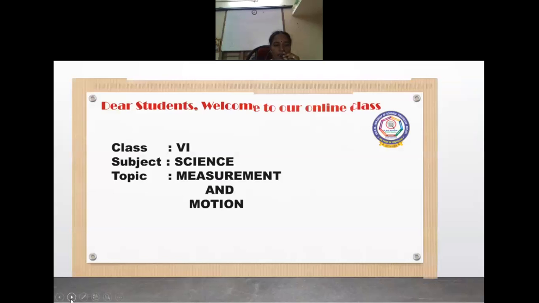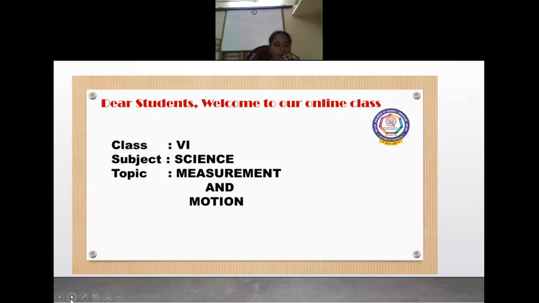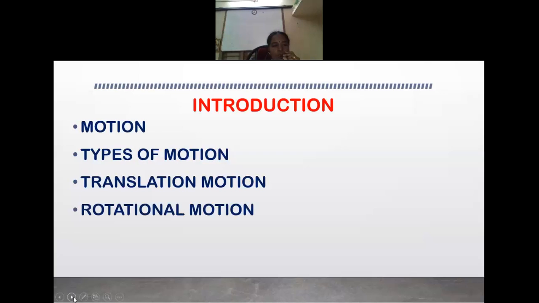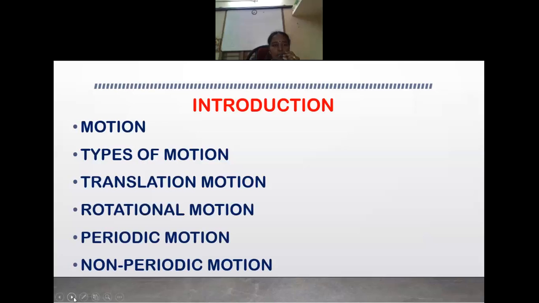Class 6 Science, Measurement and Motion. Introduction. In this part, we are going to learn about motion, types of motion: translation motion, rotational motion, periodic motion, and non-periodic motion. So, we are going to see what motion is, what the different types of motion are, and how we can define them.